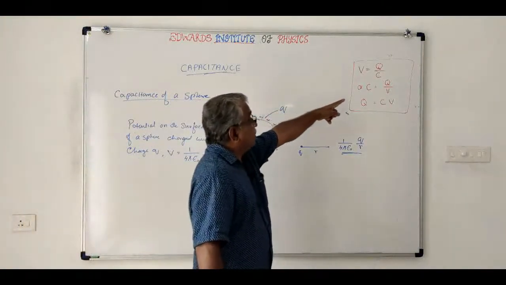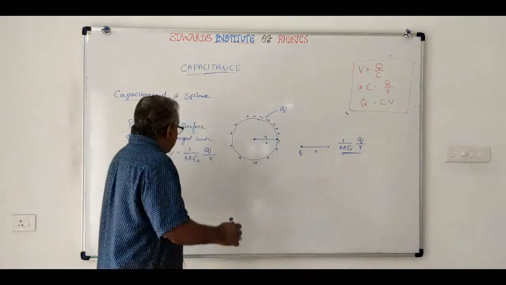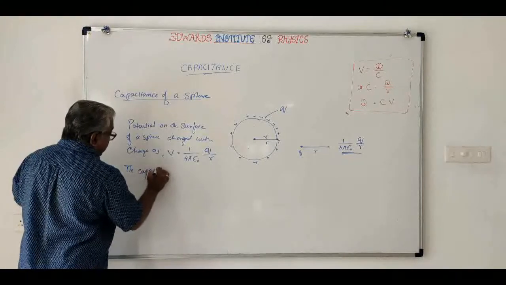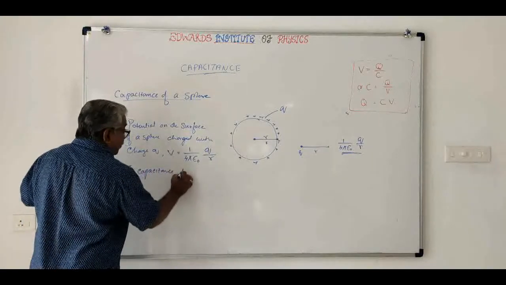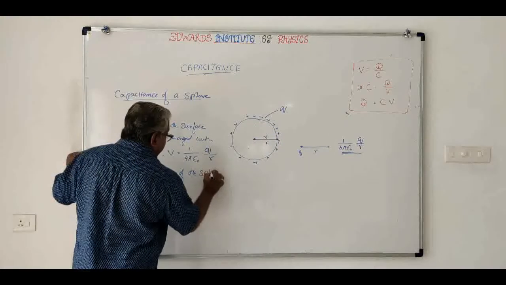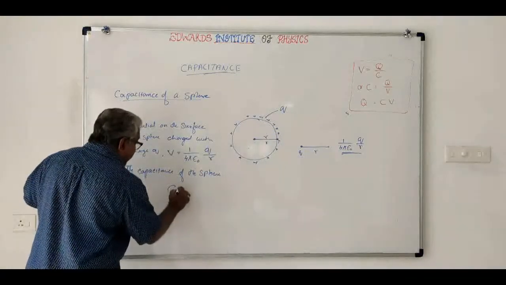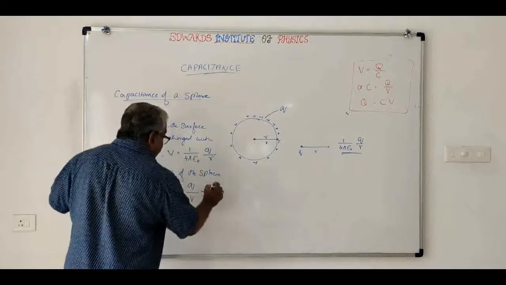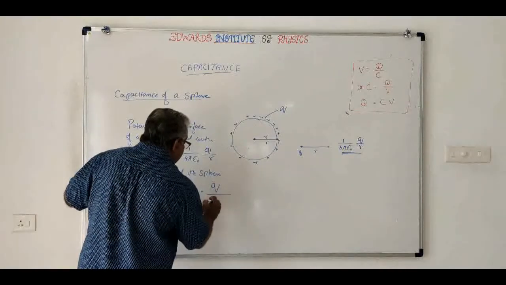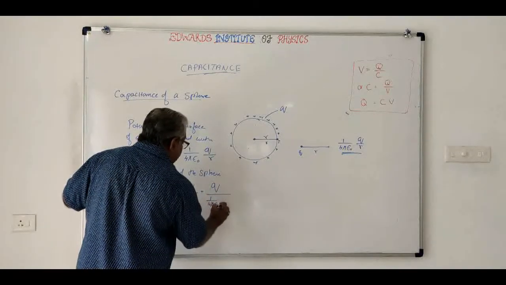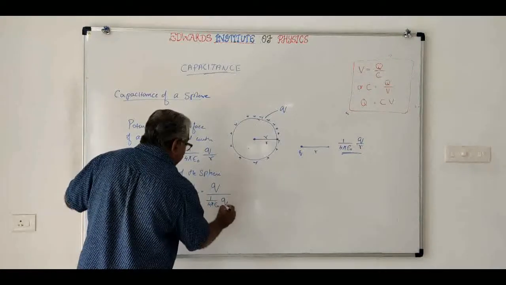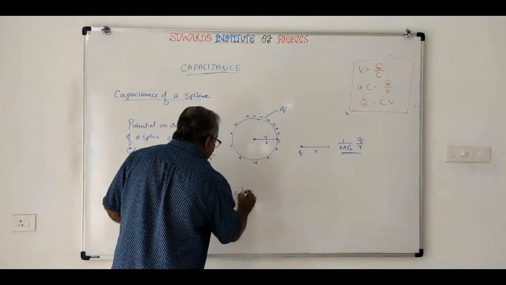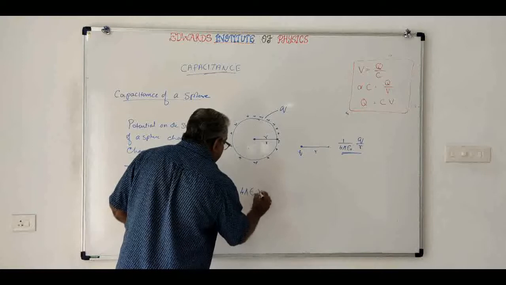What is capacitance? It is Q by V, charge by potential. So, the capacitance of the sphere C will be equal to Q by V, that is Q divided by 1 by 4 pi epsilon 0 Q by R. That will be equal to 4 pi epsilon 0 R.